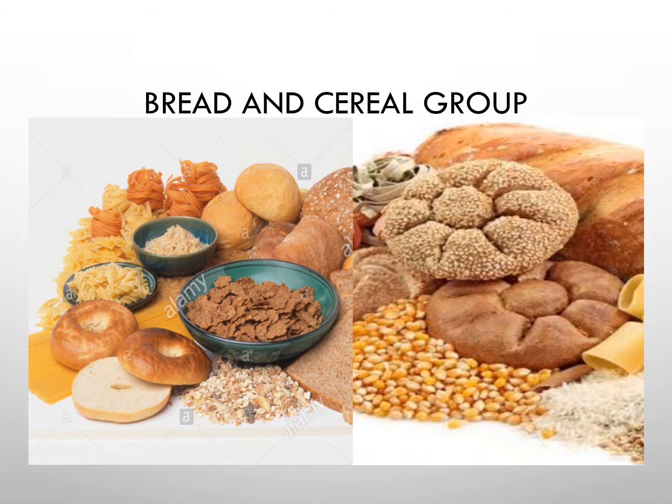Okay, the bread and cereal group includes food made from grains such as rice, wheat and corn. These foods are rich in carbohydrates. They give you energy to work and play and keep your body running throughout the day. They also provide fiber. This fiber helps us to digest our food.